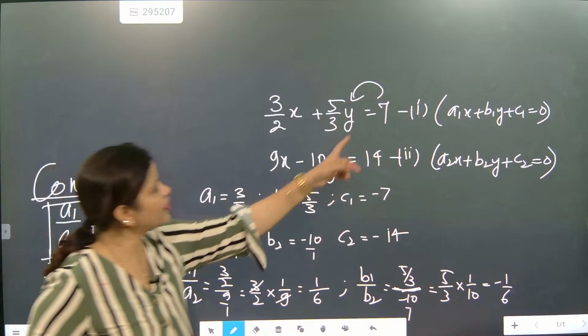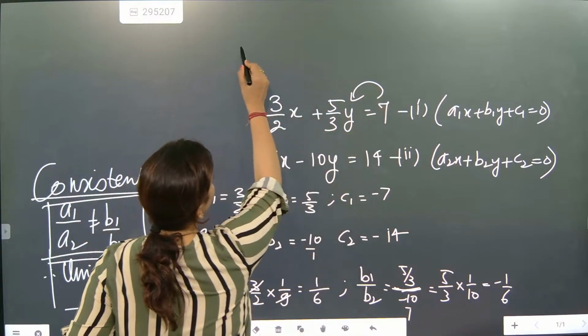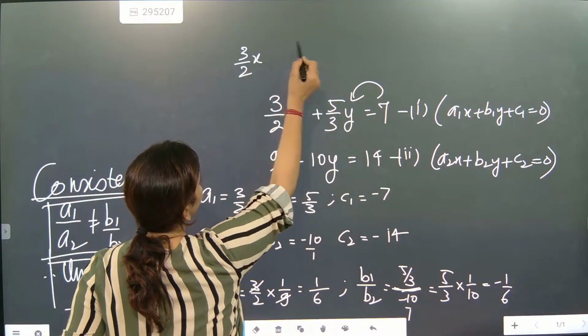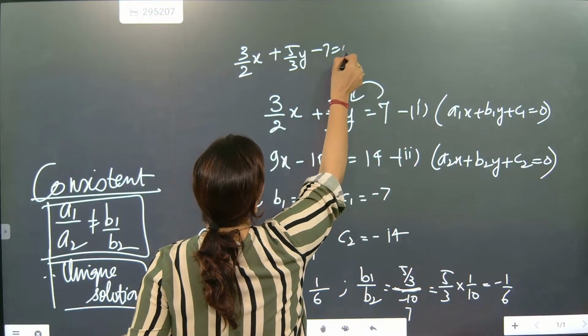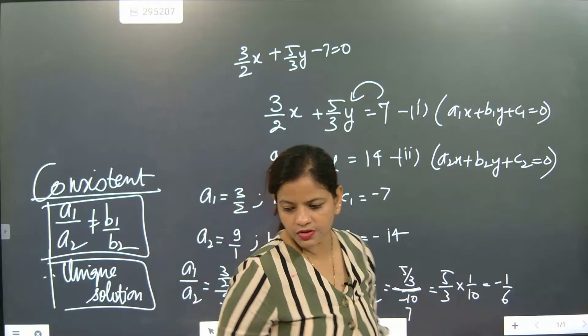So see, this one will shift this side. So what will the equation become? 2x plus 5y minus 7 equal to 0. Understood?